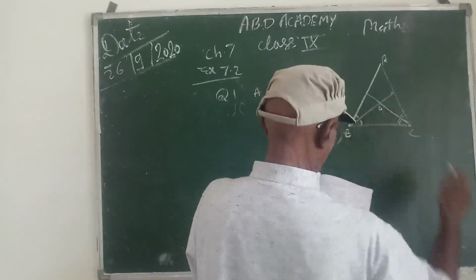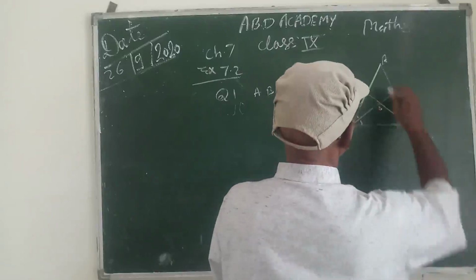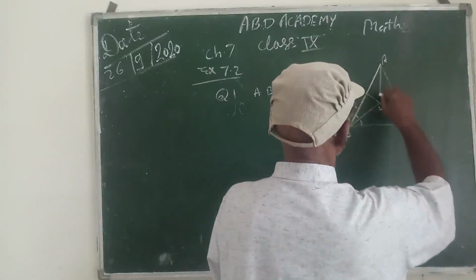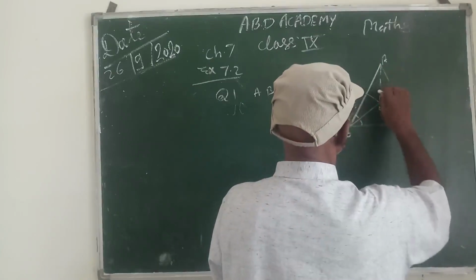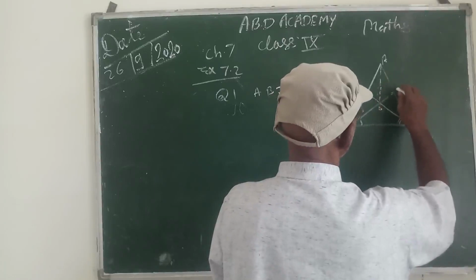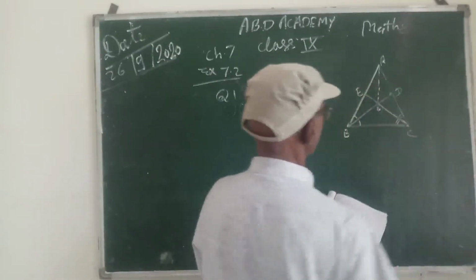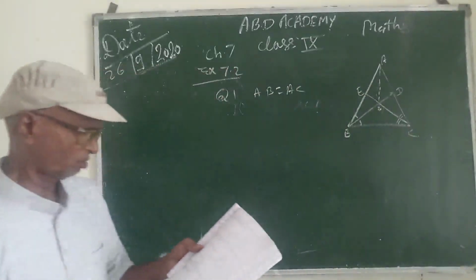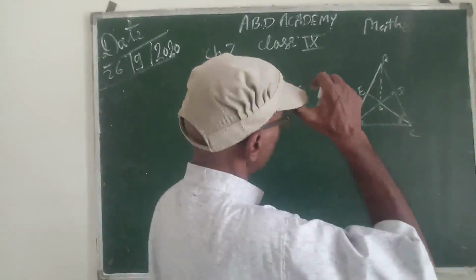Join A and O. It is a construction, drawn by dotted lines. Suppose BD and CE are the bisectors, and we have to show that OB is equal to OC.